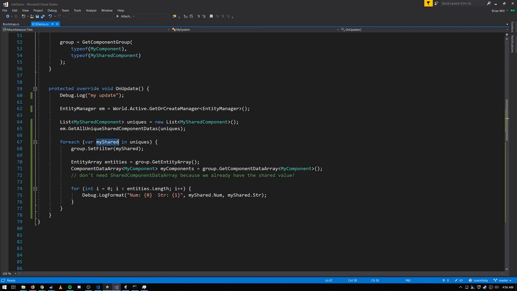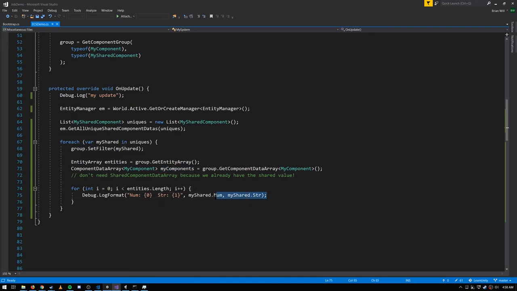We already have it here as this variable my shared. And then here in this inner loop, we're looping through all the entities of this component group and printing out the my shared value like we did before. And we could, of course, get the entity IDs and the my components for these individual entities if we'd like, but we're not doing so here.